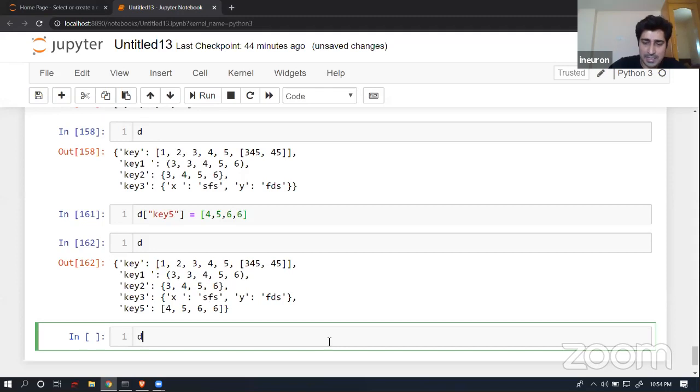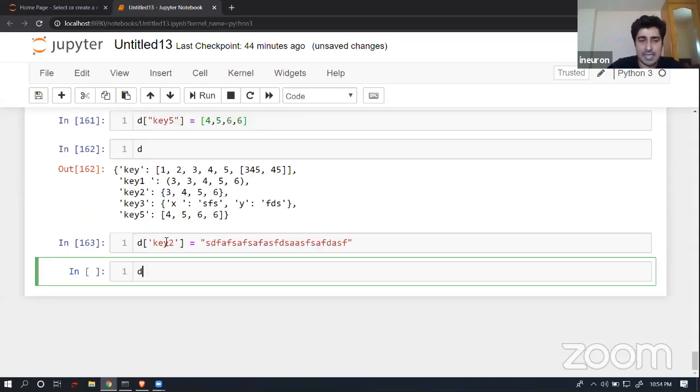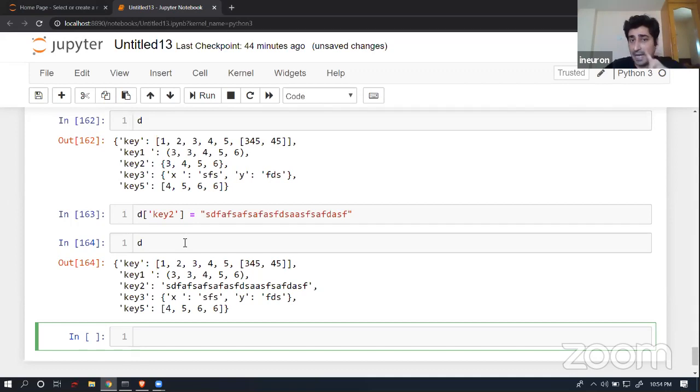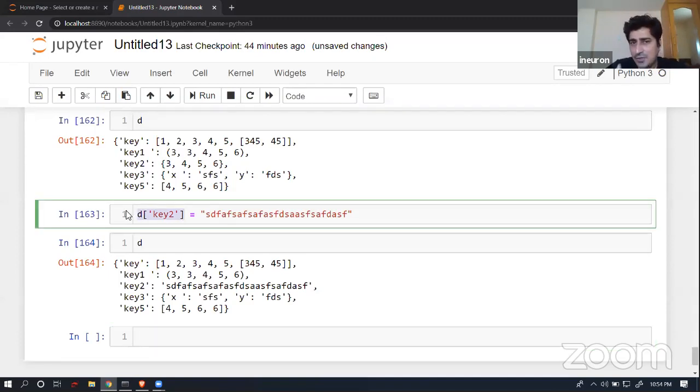Now let's suppose I give d of key1. I know that key1 is already available. Or if I give key2, I know that key2 is already available. Now if I reassign a string to it, execute it, and show you d again, what happens? Like I told you, keys should not be duplicated. If you try to do that, it just overrides. It never gives you any kind of exception or error. It just overrides with the new values, and that is completely fine.